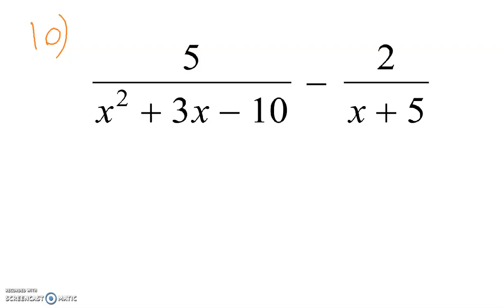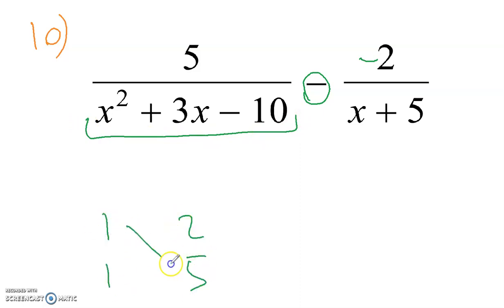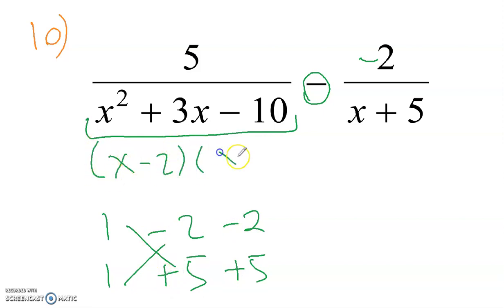For number 10, the two rational expressions have different denominators. So since we are subtracting, we need to get the common denominator. Here we have a minus, so flip the sign, so that positive 2 will become a negative 2. We can factor this one, so that's a 1 times 1 and 2 times 5 to make a 10. 1 times 5 is 5, 1 times 2 is 2. Make the 5 positive and the 2 negative, negative positive. So here we have x minus 2 and x plus 5. I'm going to scratch this out.